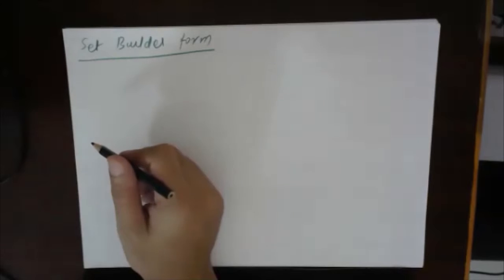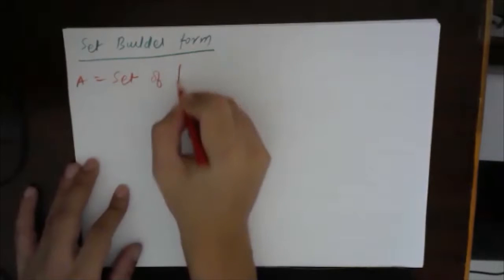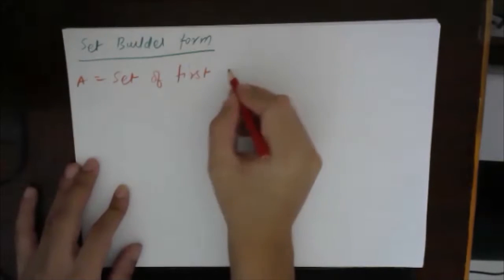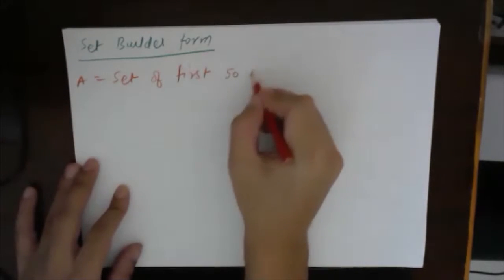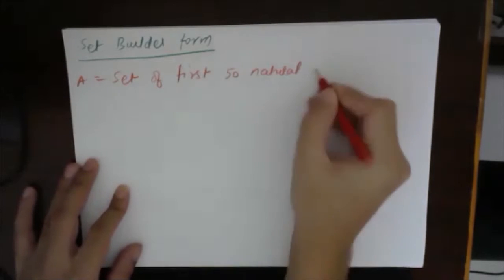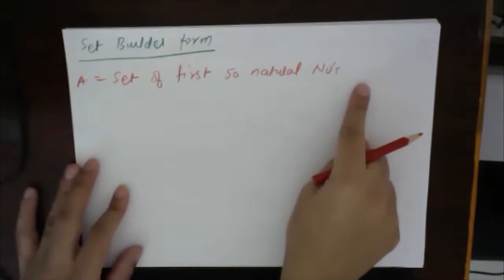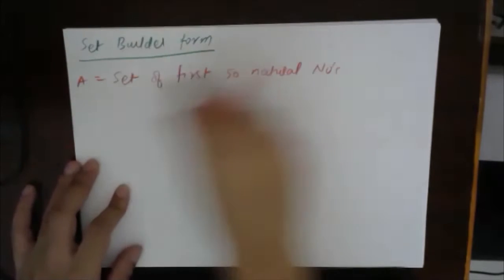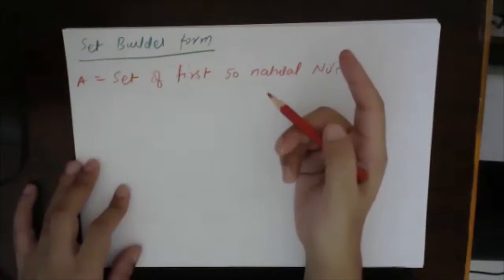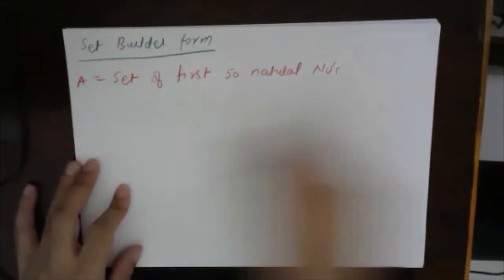Okay. So suppose you have a set. First I will give an example: let A be the set of first 50 natural numbers. Now this is not that big to write, right? But suppose there was a set which, if I started writing about it, would take 3 or 4 lines.